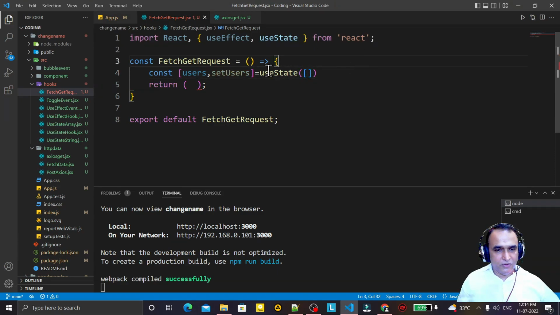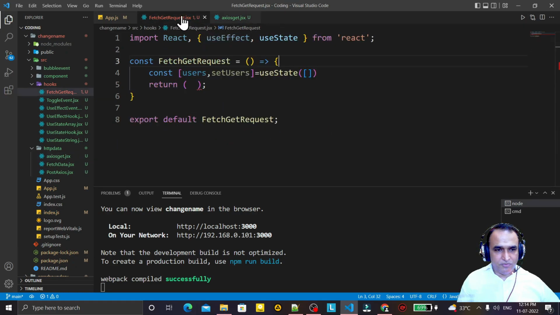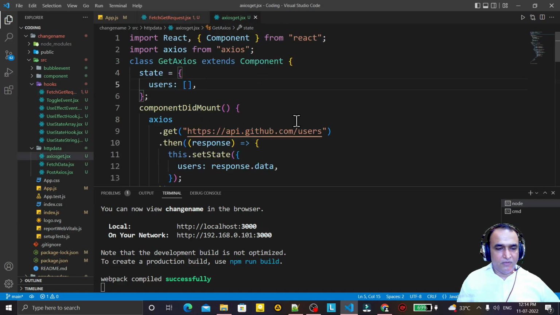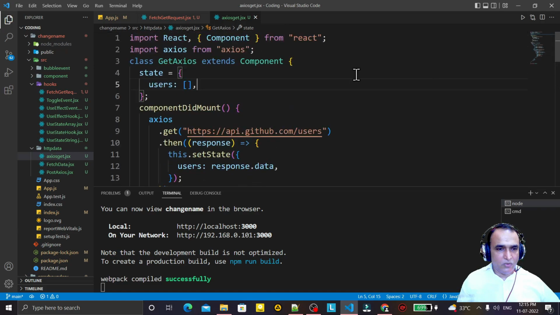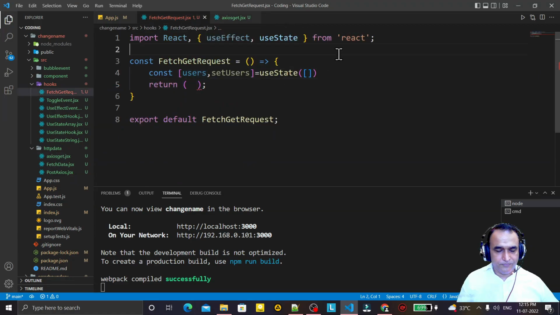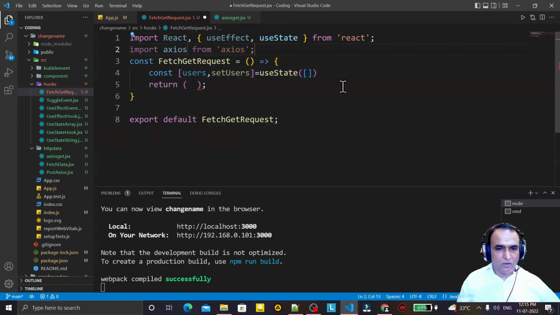Like this we use it. The same functionality which we have here we have achieved by using useState. Now we have componentDidMount. Remember componentDidMount, and we need reactjs also. So we import reactjs first. Import reactjs here, no problem.